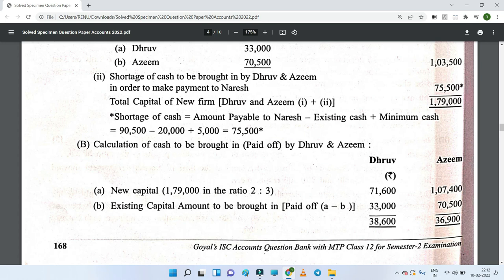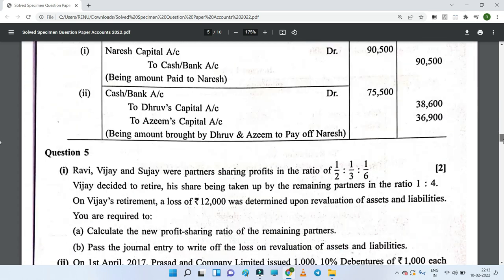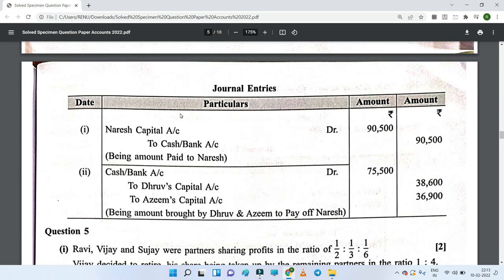But their old capital which was given in the question was 33,000 for Dhruv, and for Azim it was only 70,500. So the difference between the new capital and old capital of Dhruv is 38,600, whereas the difference between the old capital and new capital of Azim is 36,900. So these two amounts they will bring in order to pay to Naresh at the time of his retirement. So here is the journal entry which will be passed at the time of Naresh's retirement, that is Naresh capital account to cash account.